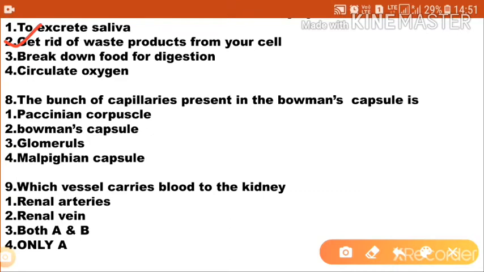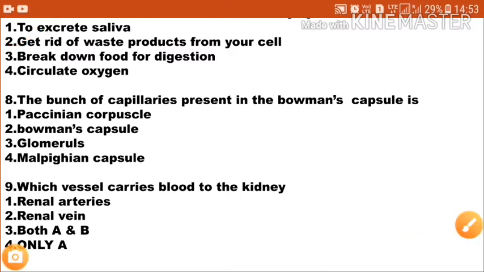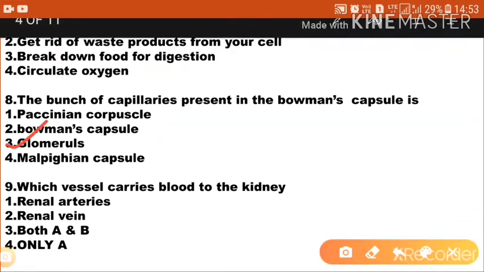Next question: the bunch of capillaries present in Bowman's capsule is option 1, Pacinian corpuscle; option 2, Bowman's capsule; option 3, glomerulus; option 4, Malpighian capsule. So the correct answer is option 3, glomerulus. The bunch of capillaries present in the Bowman's capsule is the glomerulus.